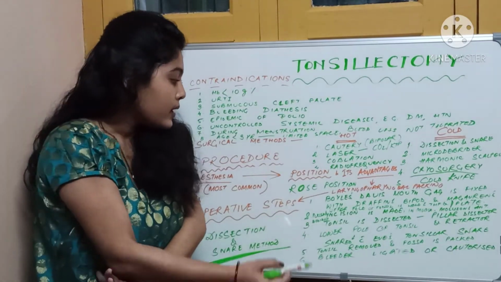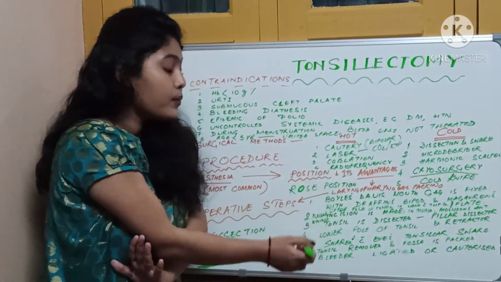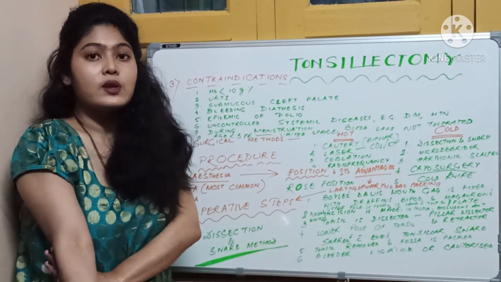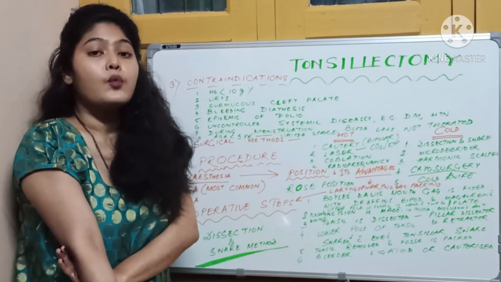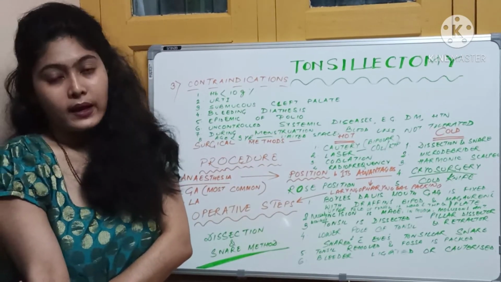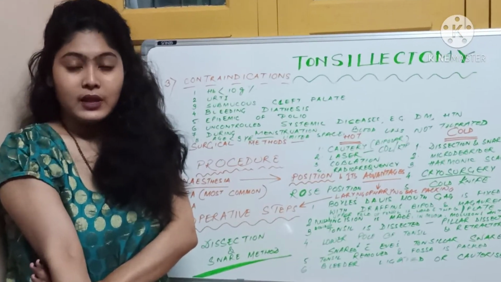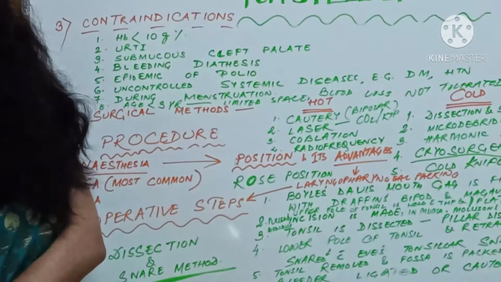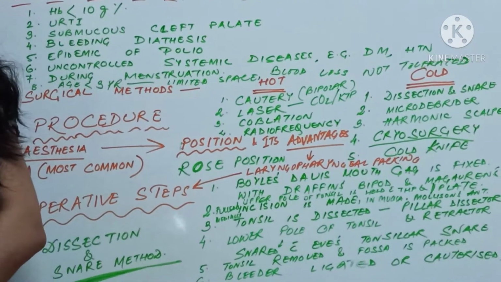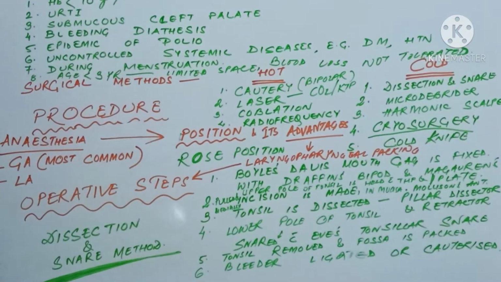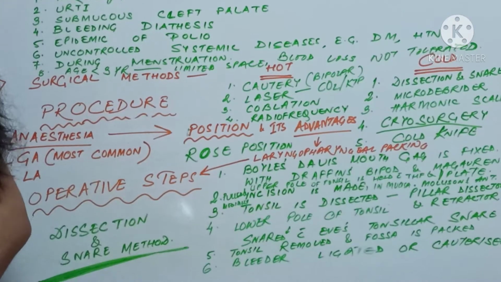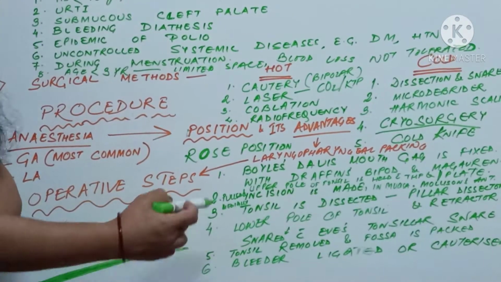So now let us move to the proper procedure. After placing the patient in this position, we have to give a pack, laryngopharyngeal pack. Now why is this pack being given? So that the bleeding that is there does not trickle down towards the esophagus or larynx. Now in the operative steps, this is the dissection and snare method. So first, what do we do?